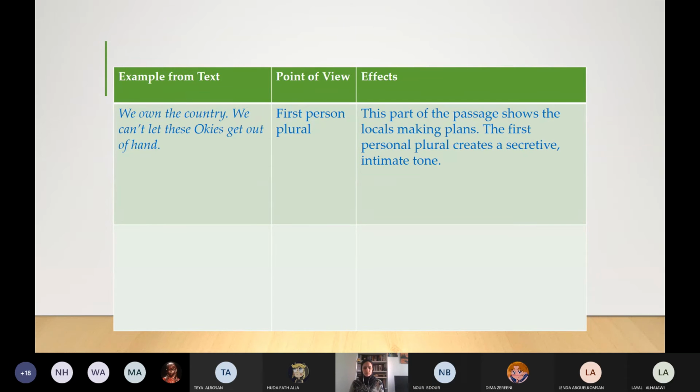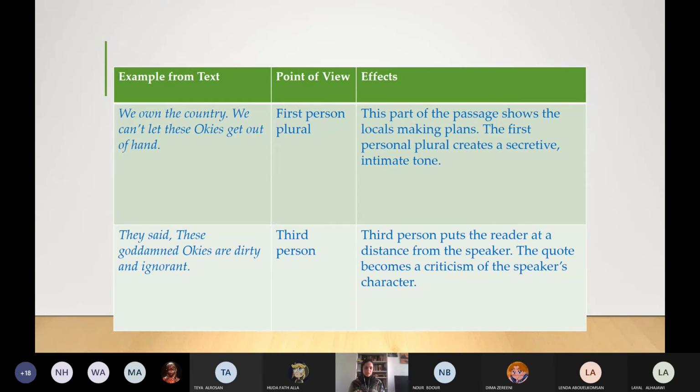Okay, read, Noor, continue. Point of view: first person plural. Effect: this part of the passage shows the locals making plans. The first person plural creates a secretive, intimate tone. Yes. Okay, and this is another example.